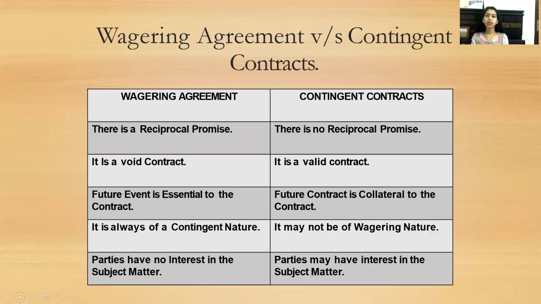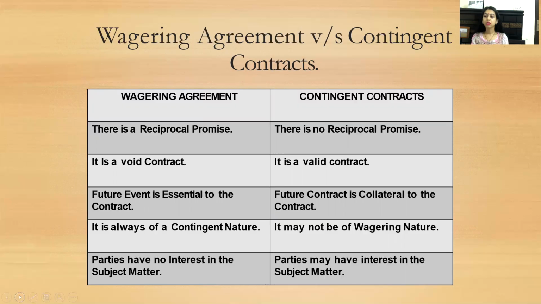Next, what are the differences between wagering agreement and contingent contract? In a wagering agreement, there is a reciprocal promise, but in contingent, there is no reciprocal promise. Wagering agreements are void contracts, contingent are valid. In a wagering agreement, the future event is essential to the contract, but in contingent, the future event is collateral to the contract.